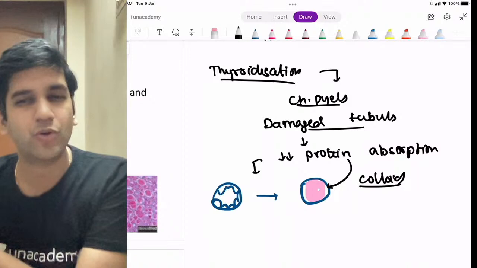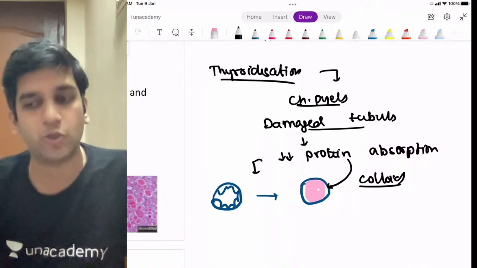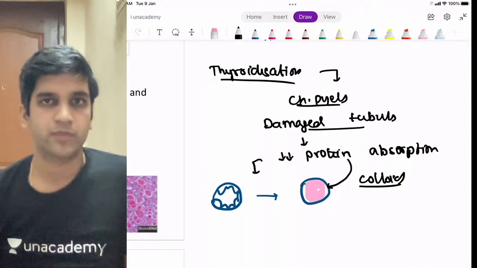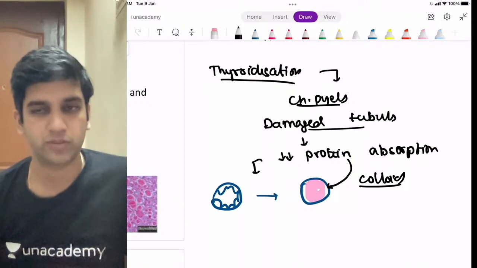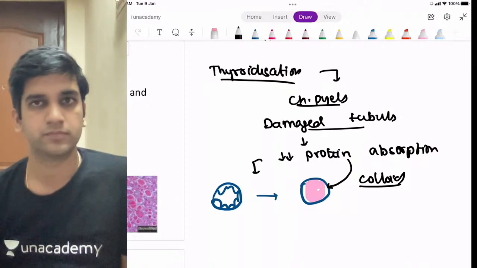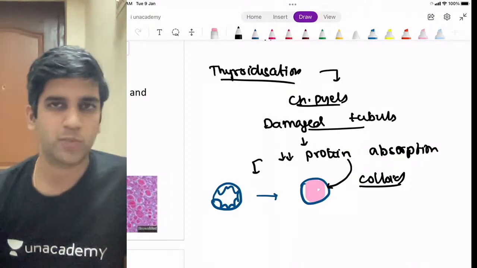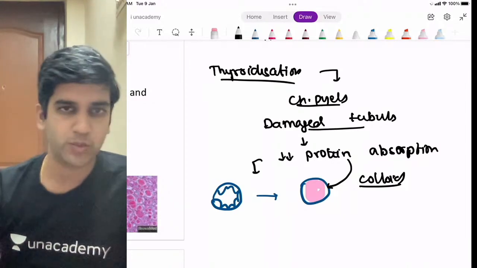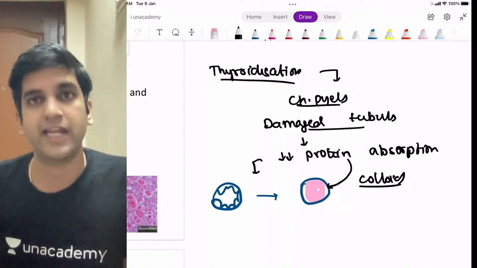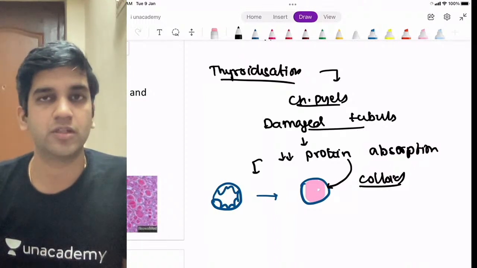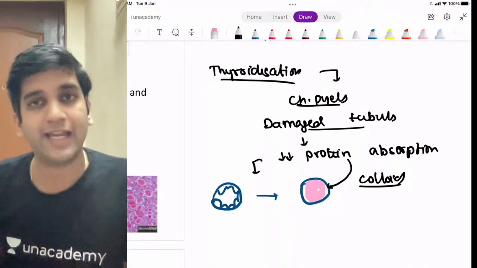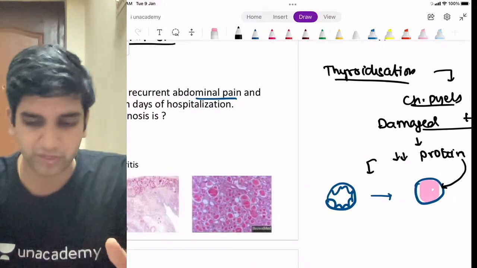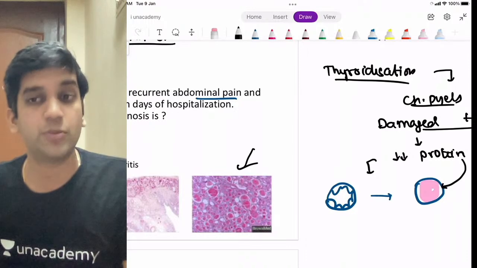That's all. So just I'm going to ask you one question. Will multiple myeloma have more and more protein secretion, and will multiple myeloma destroy tubules? Can multiple myeloma destroy tubules? They can destroy tubules for sure, right? So in multiple myeloma, there's an oversecretion of light chains, and that will destroy tubules as well. So in multiple myeloma, I don't call it thyroidization. I call them myeloma cast nephropathy. It's the same thing. It's the same pink color in microscopy for me. I call them myeloma casts. The treatment is different. The diagnosis is different. Fine. So this finding, like some of you said, is classical thyroidization. These are renal tubules, which look like that.